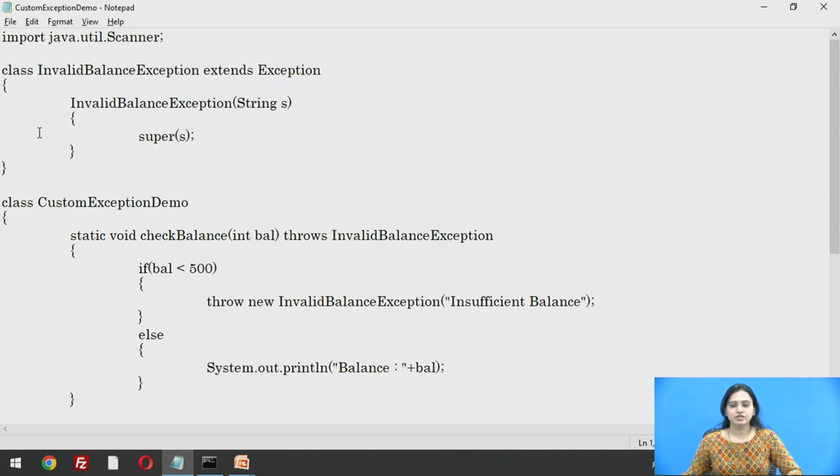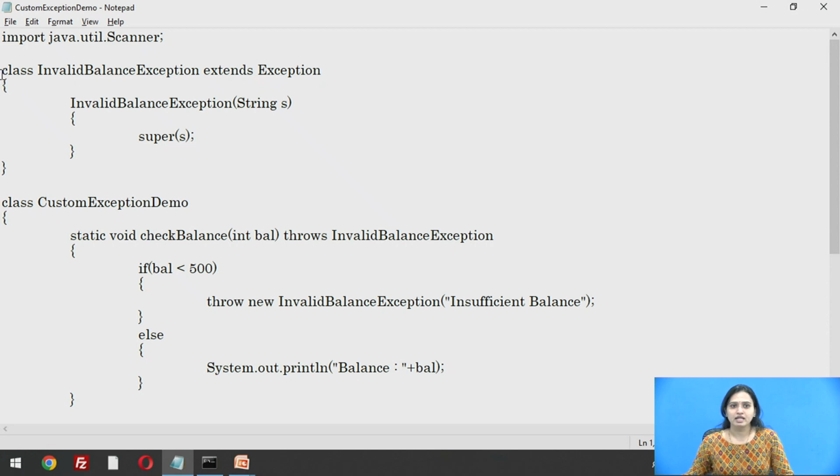So, this is the program for implementing InvalidBalanceException. We are importing the Scanner class from the util package to read the balance value from the user, and all the classes from the lang package are included by default in this application.